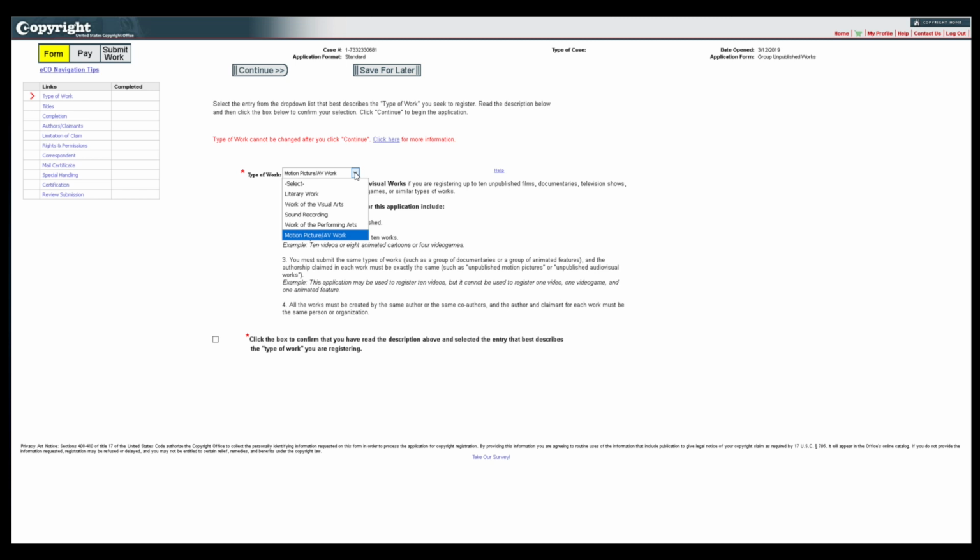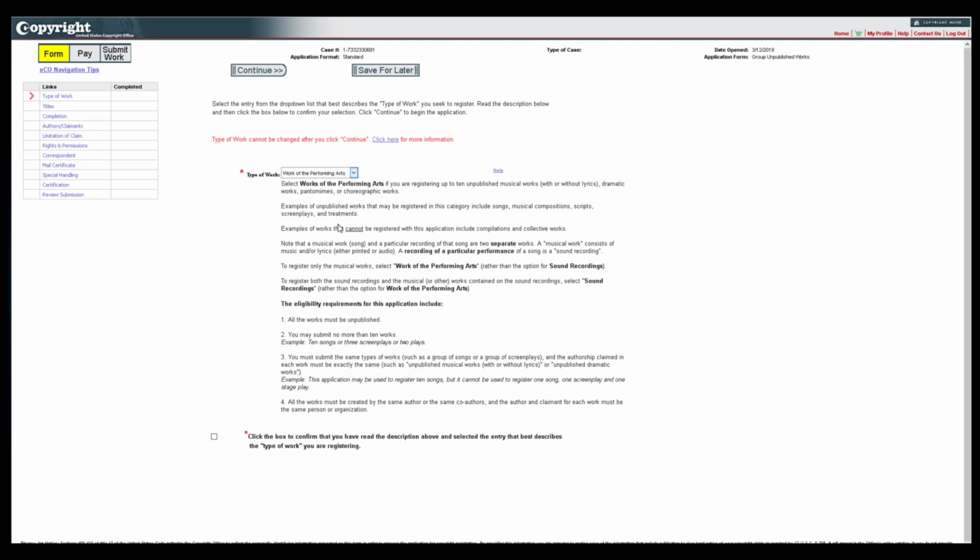If the works do not fit within the same category, you must prepare a separate application for each type of work. For example, musical compositions are considered works of the performing arts, and cartoons are considered works of the visual arts. If the author created 5 compositions and 5 cartoons, you should submit one application for the 5 compositions, selecting the option for Work of the Performing Arts, and a separate application for the 5 cartoons, selecting the option for Work of the Visual Arts.